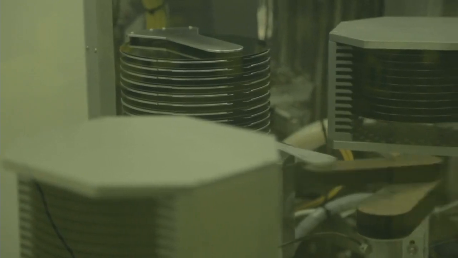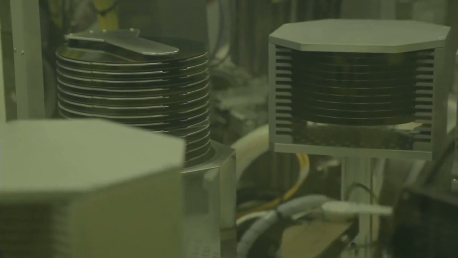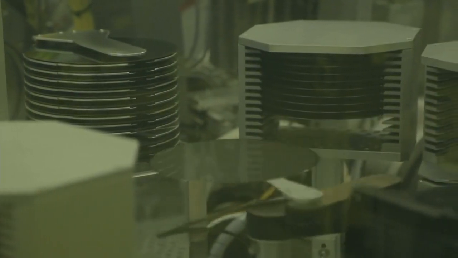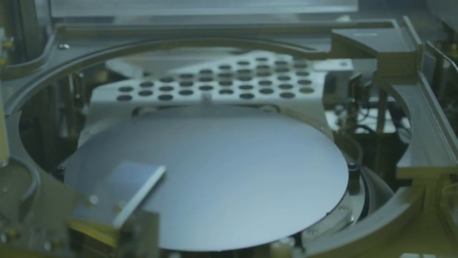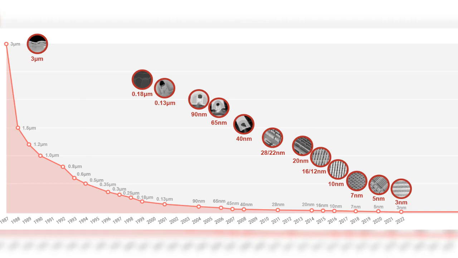These impurities can create energy levels within the semiconductor's bandgap, leading to increased leakage current, higher power consumption, and reduced device reliability. Additionally, they can cause variations in electrical characteristics, resulting in inconsistent performance across chips and lower manufacturing yields. As devices shrink and become more complex, even minor impurities can lead to significant issues, affecting overall chip efficiency, speed, and longevity, ultimately compromising the quality and reliability of electronic devices.